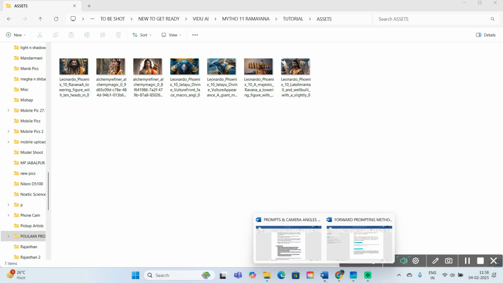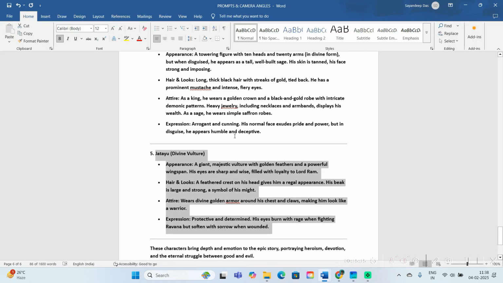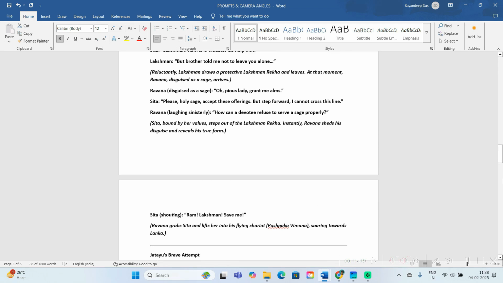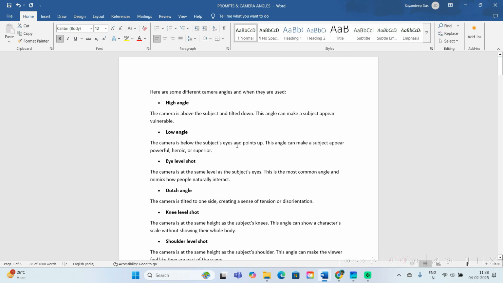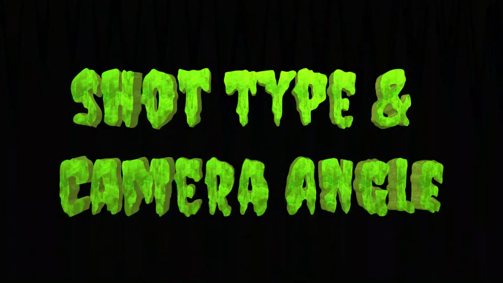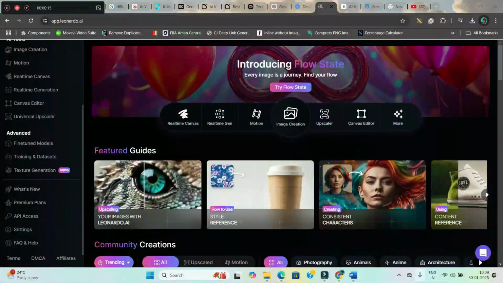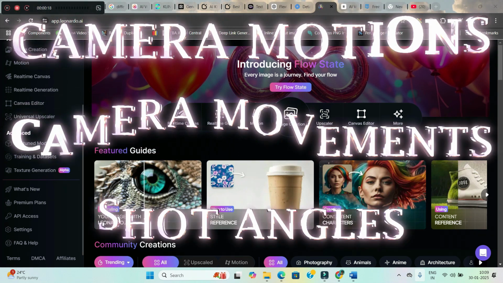Now let's move forward to create the image prompts. Before creating the image prompt, I want to show you some camera angles which are very important to understand to get the best possible imagery, and then some motion types or shot types to generate the correct type of video out of these images. Different camera motions, camera movements and shot angles. So 3 things we are going to focus on.